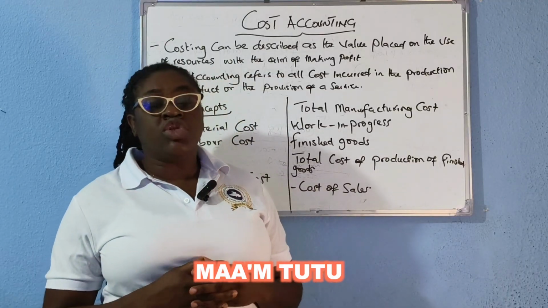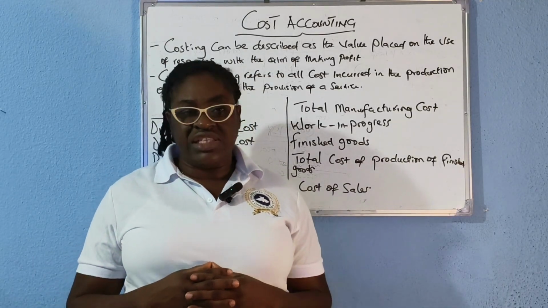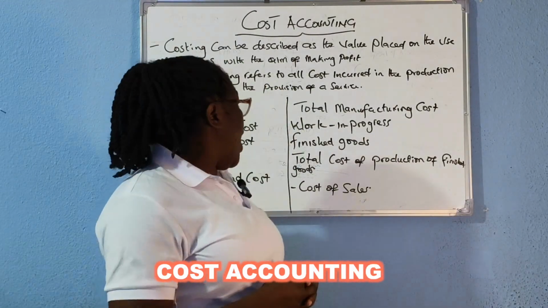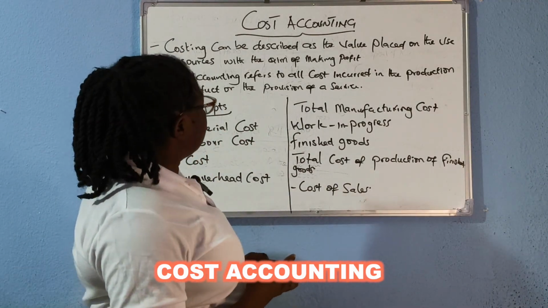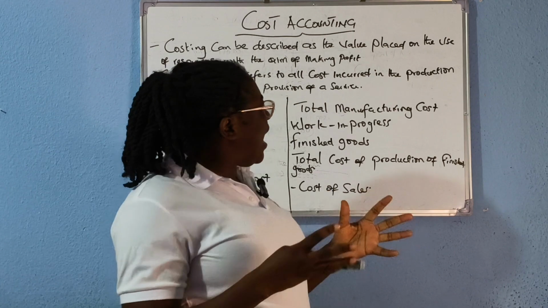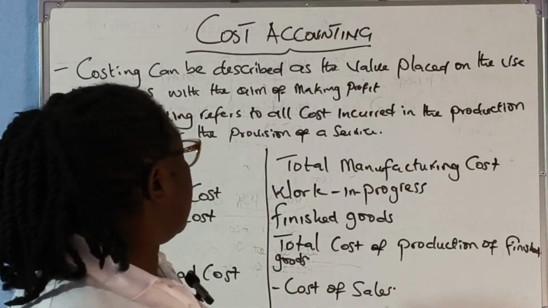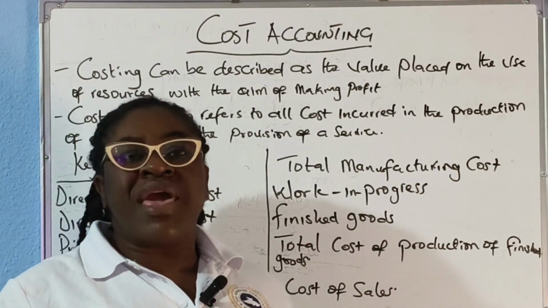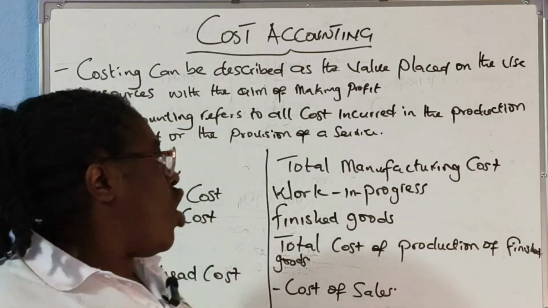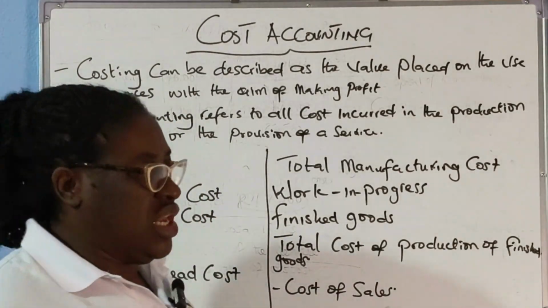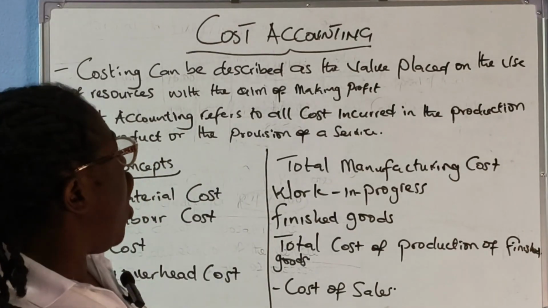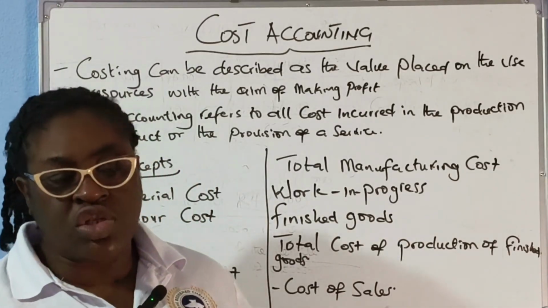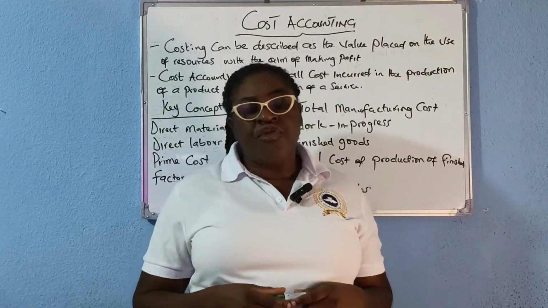Today we are moving on into the next topic in the ATP, which is cost accounting. Now, what is the word costing? Costing can be described as the value placed on the use of resources with the aim of making profit. So the cost of making something is what we call costing. And then what is cost accounting? Cost accounting refers to all costs incurred in the production of a particular product or in the provision of a service.